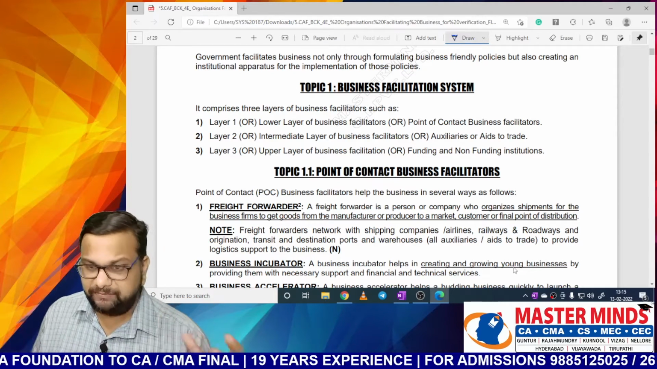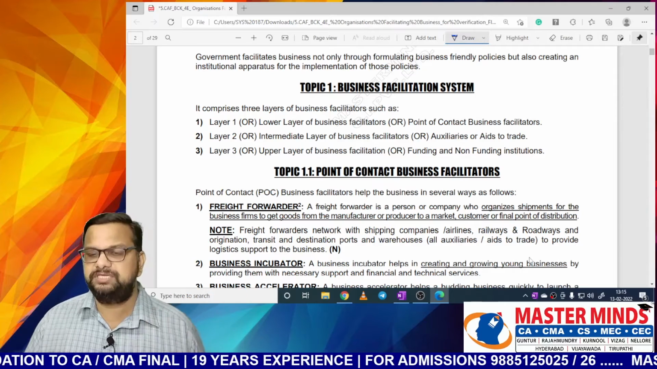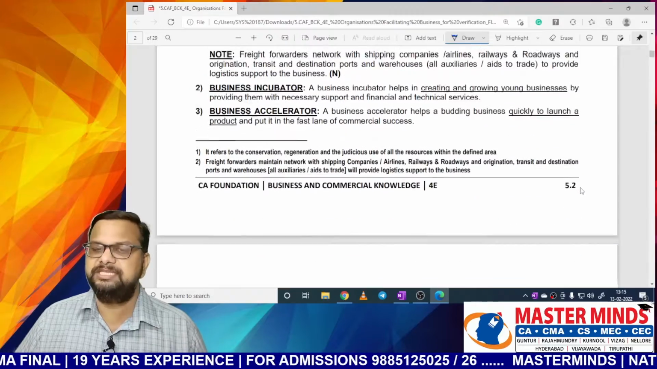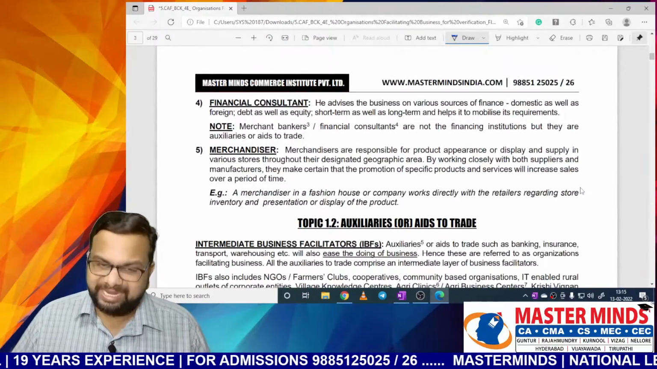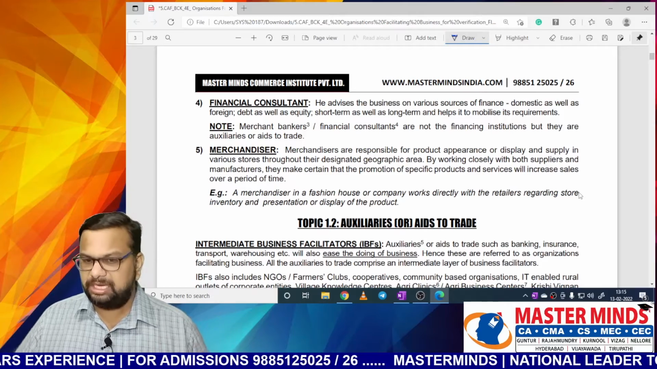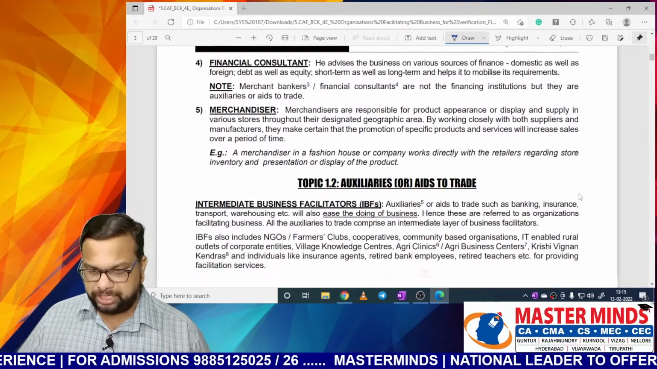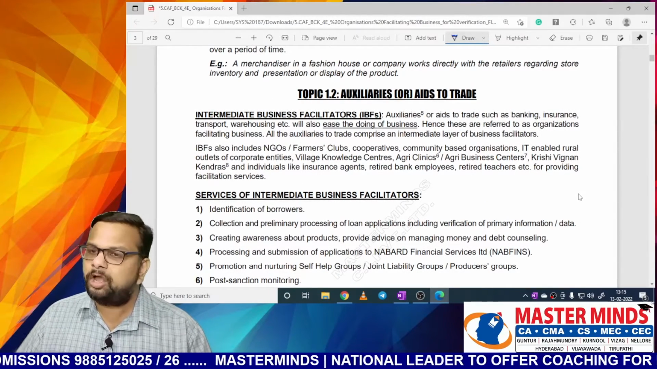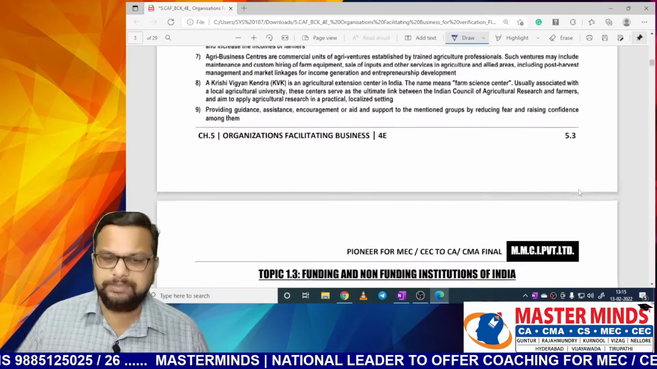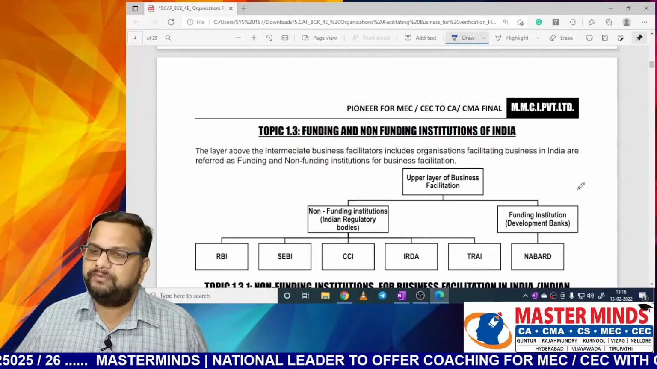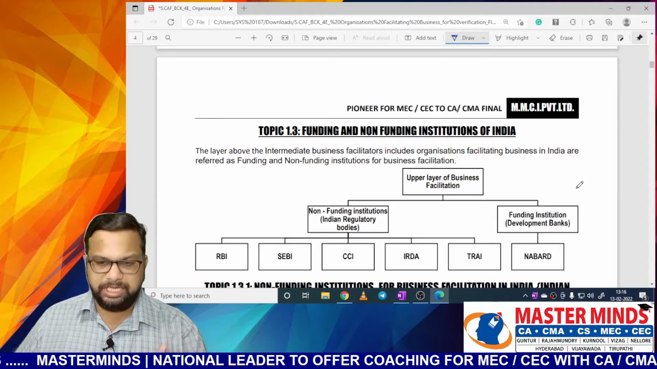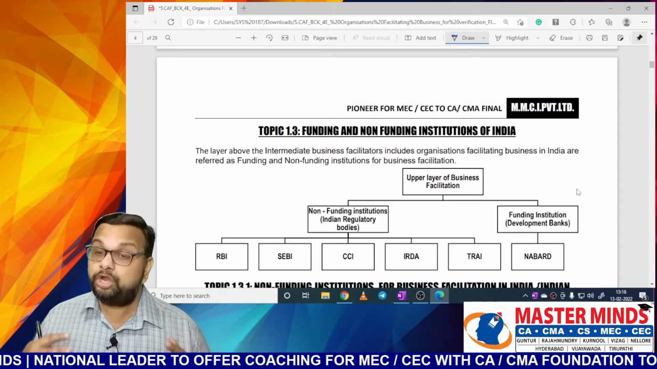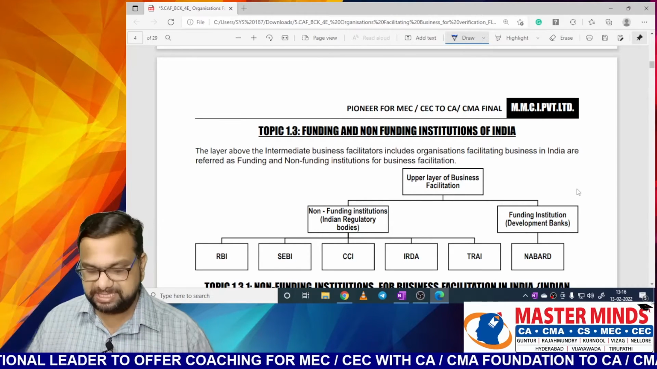Layer 1 is called the point of contact. In point of contact business facilitators, we cover freight forwarder, business incubator, business accelerator, financial consultant, merchandiser, all these things. In topic 1.2 we have auxiliaries and aids to trade, and who is covered under auxiliaries or aids to trade is also given here. Next, topic 1.3, we distinguish between funding and non-funding institutions. It is clearly given that non-funding institutions are basically regulatory bodies, and they do not provide any sort of financial help to the businesses.